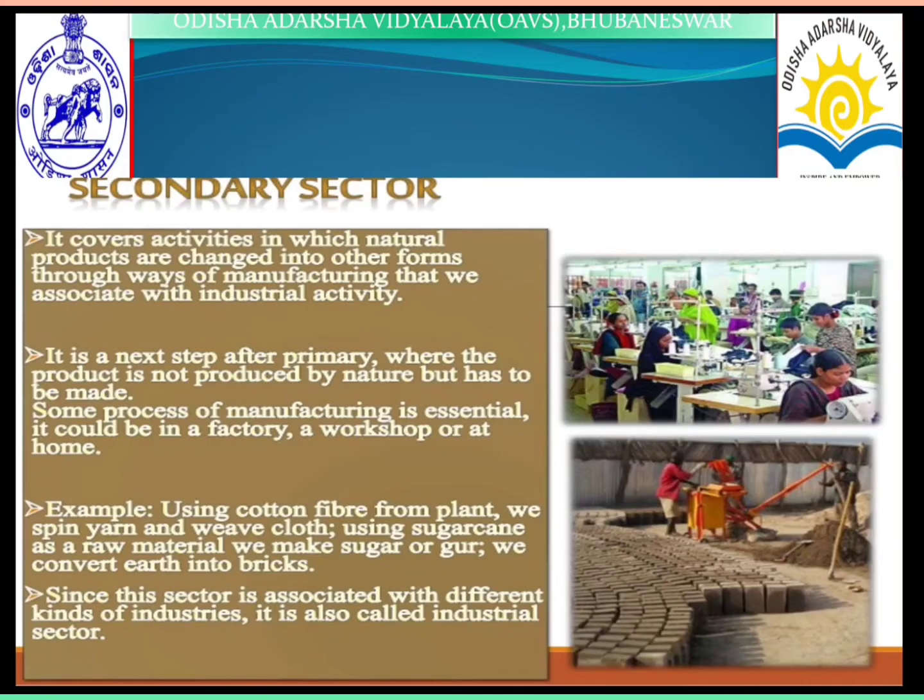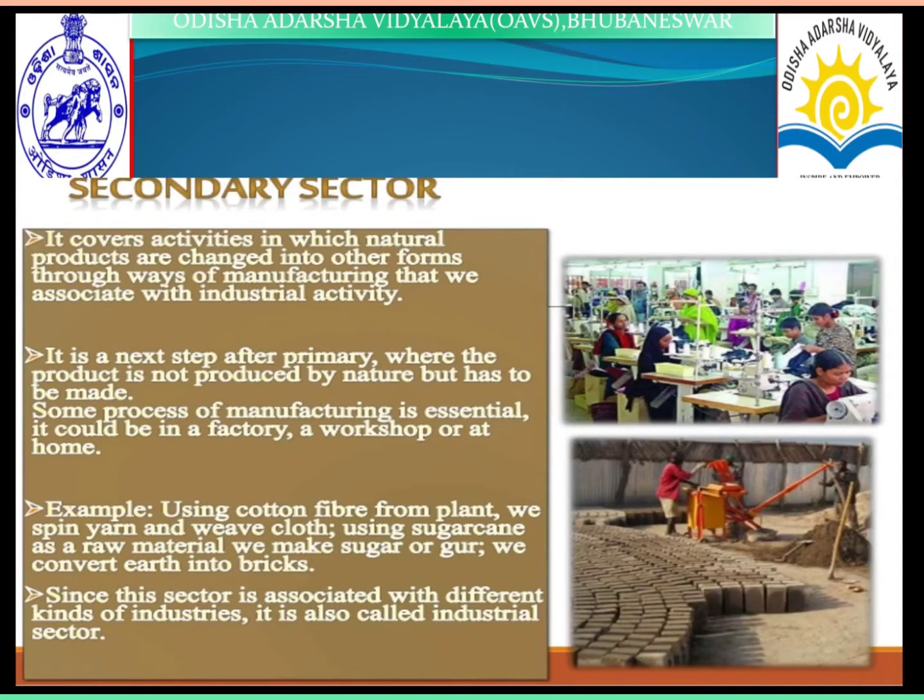The secondary sector covers activities in which natural products are changed into other forms through manufacturing, which we associate with industrial activity. It is the next step after primary, where the product is not produced by nature but has to be made. Some process of manufacturing is essential. It could be in a factory, a workshop, or at home.